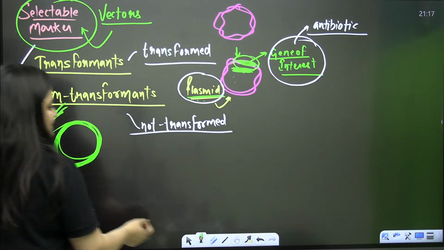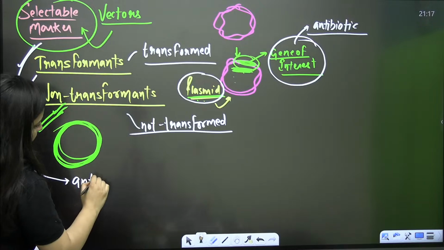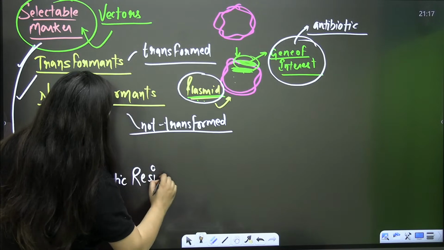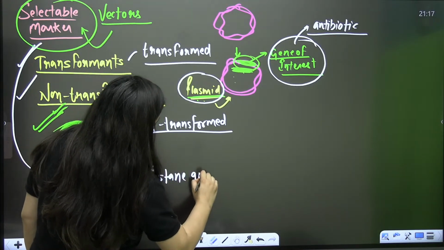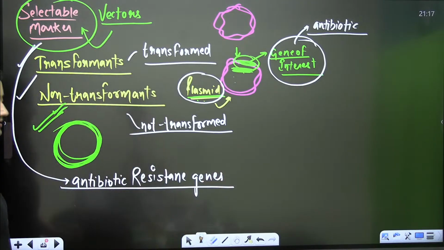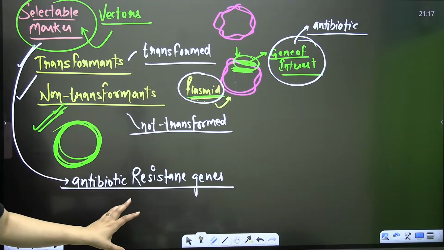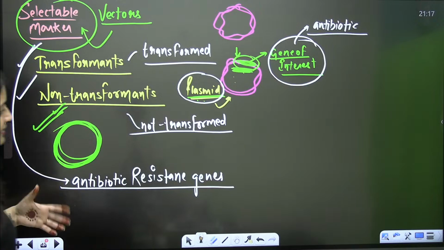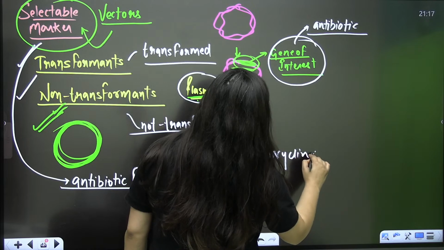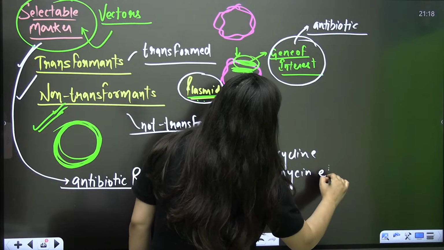So when you talk about selectable markers, these are certain genes which form proteins for antibiotic resistance. So you can say antibiotic resistant genes, and it can also be genes that form certain enzymes. The first example I have given here is antibiotic resistant genes, like tetracycline resistant gene, kanamycin resistant gene, chloramphenicol and so on.